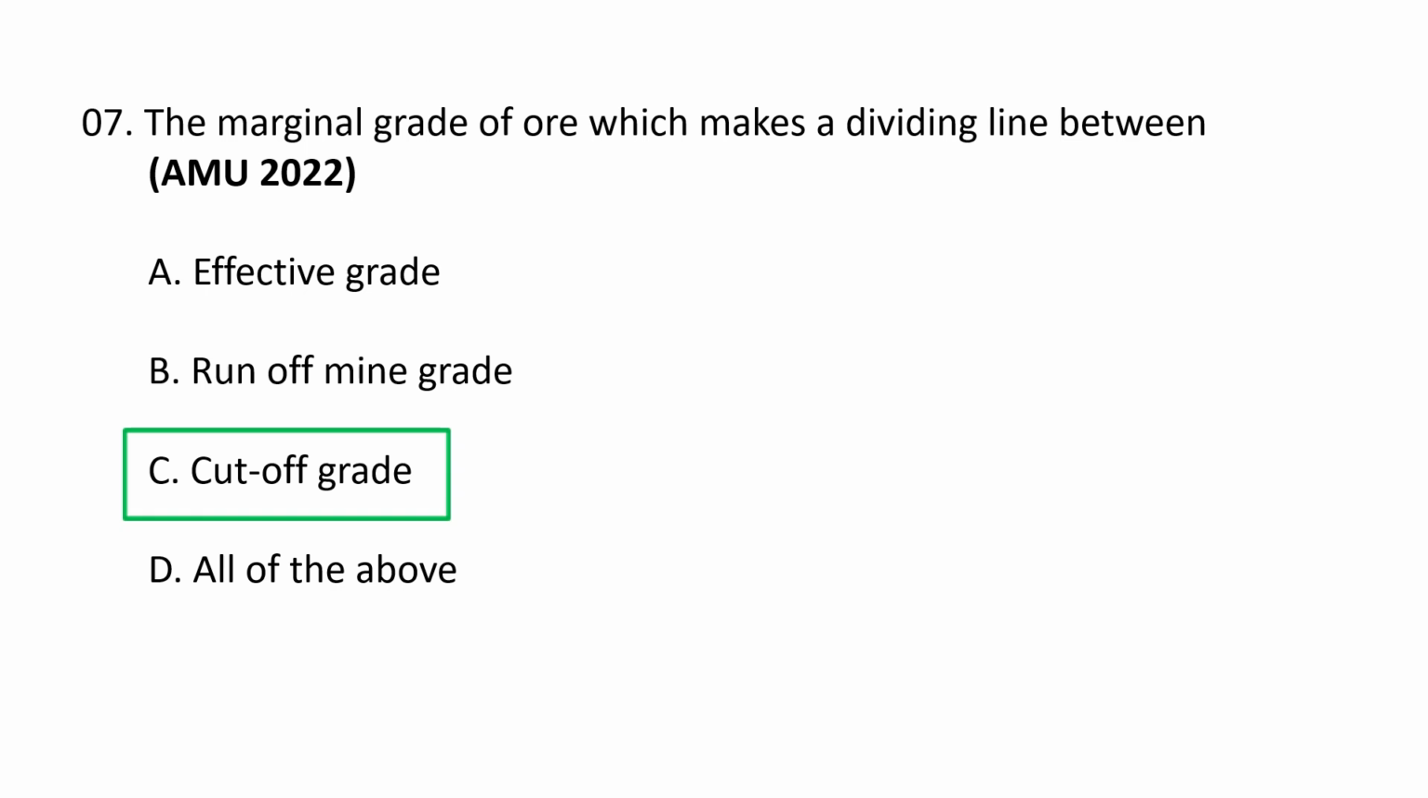Cut-off grade. A cut-off grade is the minimum grade or value of a mineralized material that is economically viable to be mined or processed. It serves as a crucial decision-making parameter in mining, discriminating between mineral that will be considered as ore, sent to the processing plant, and waste material. So the marginal grade of the ore which makes a dividing line is the cut-off grade.